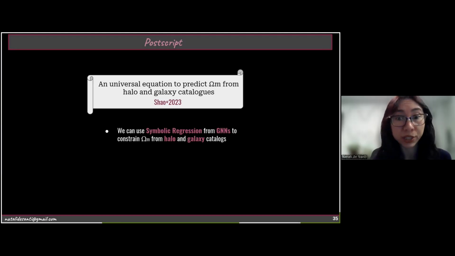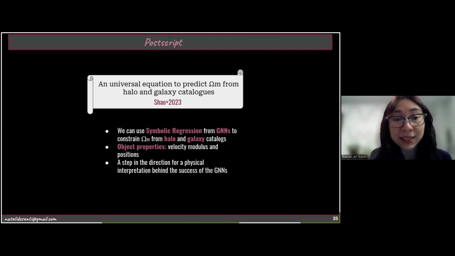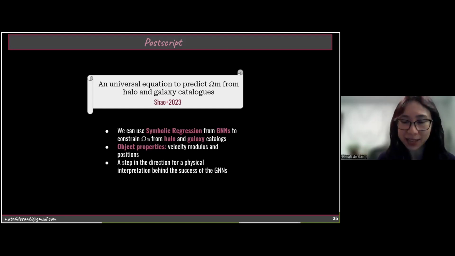The method was trained on halo catalogs, and Helen shows that she can extrapolate to different halo catalogs and even to galaxy catalogs. The object properties that she's using are the velocity modulus and the halo positions. This work is a step in the direction of a physical interpretation behind the success of the GNNs.